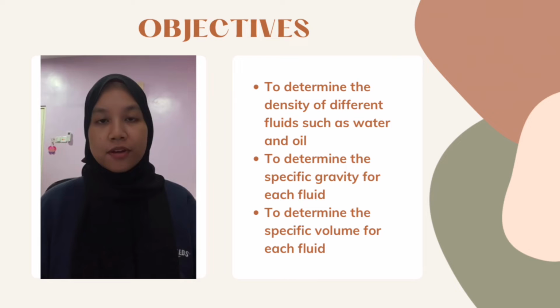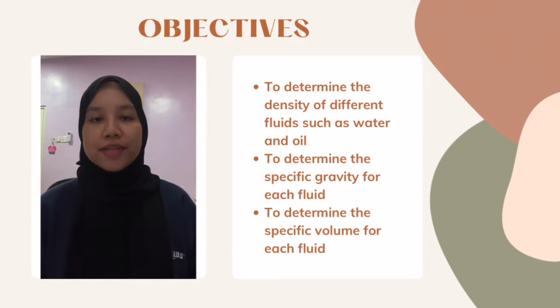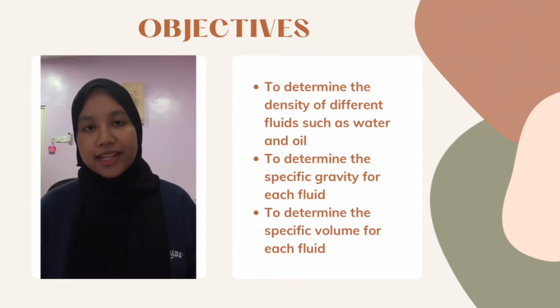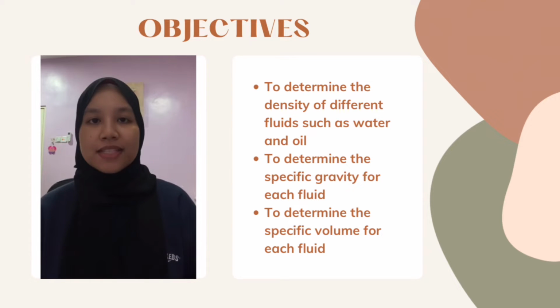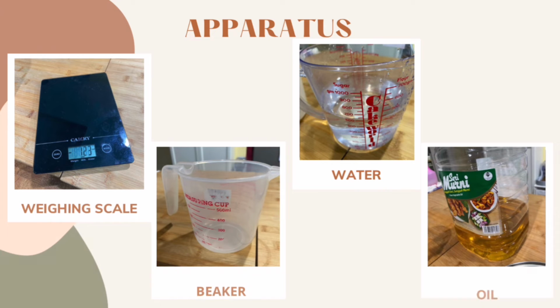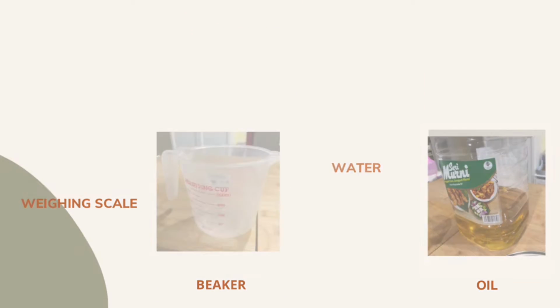The objectives of these experiments are, first, to determine the density of different fluids such as water and oil. Second, to determine the specific gravity for each fluid. And third, to determine the specific volume for each fluid too. The apparatus involved in this experiment are weighing scale, beaker, water, and oil.